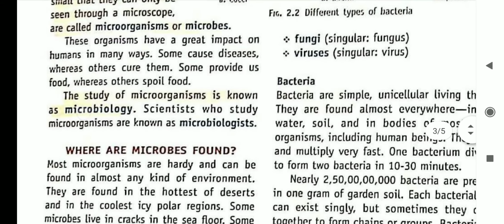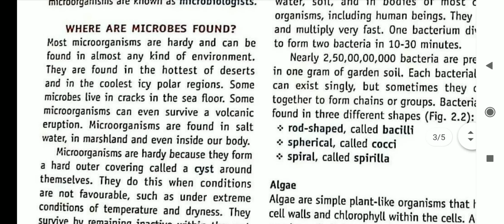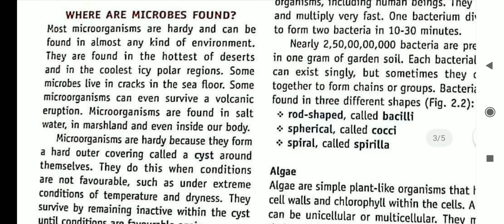These organisms can have different types of impact on our life. They can give us diseases, and they can also cure diseases. Some are very helpful and some are very harmful. So where are microbes found? Where can we find the microbes?